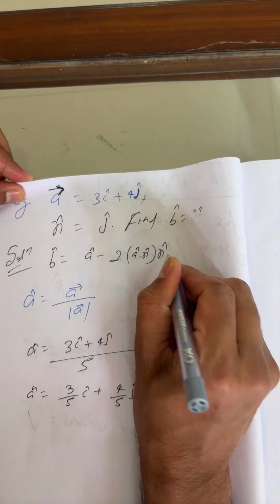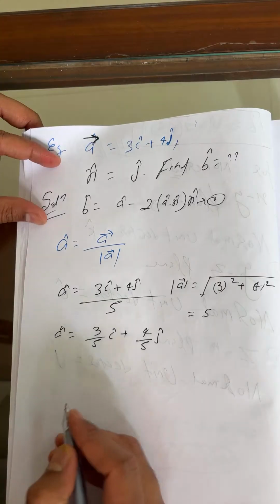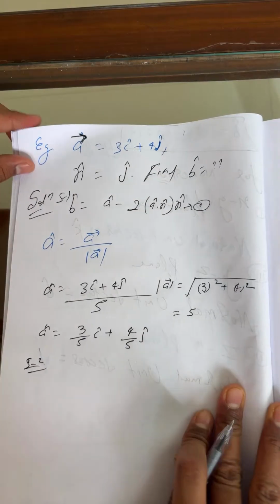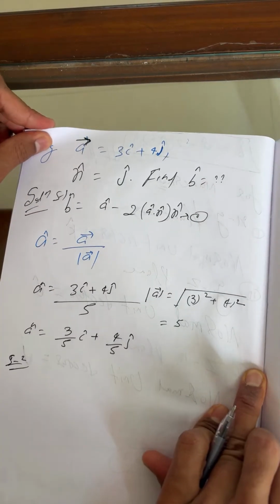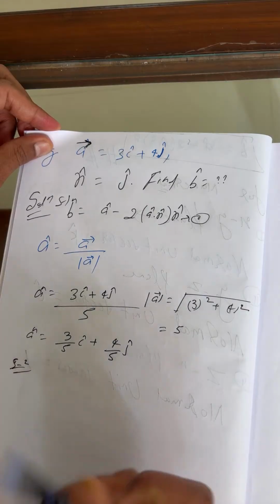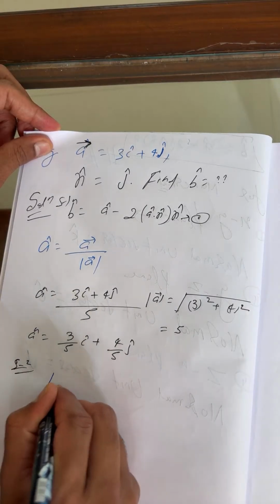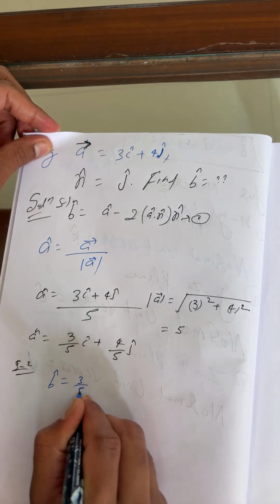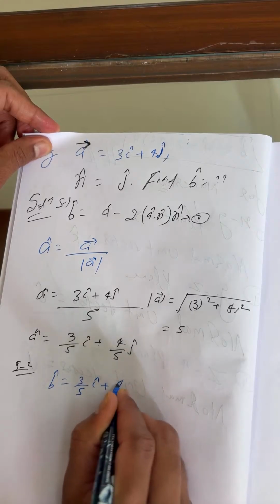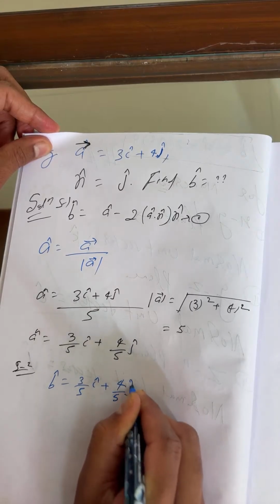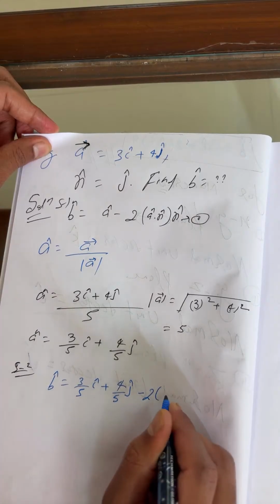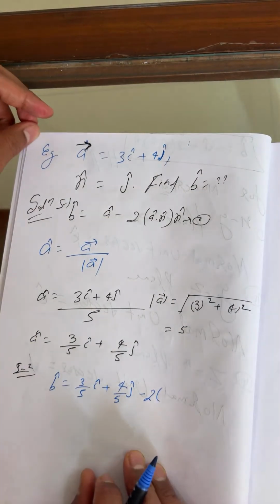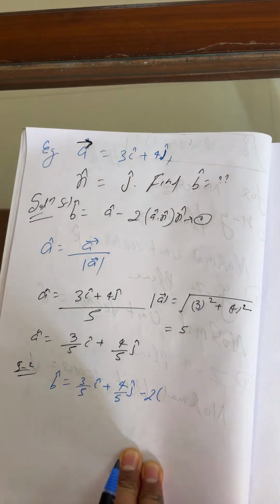So now again I'll use equation number 1. Students, you can see step 1 I finished. This is step number 2. So this is b cap, and I can write 3 by 5 i cap plus 4 by 5 j cap minus twice a dot n, where n is j cap here.